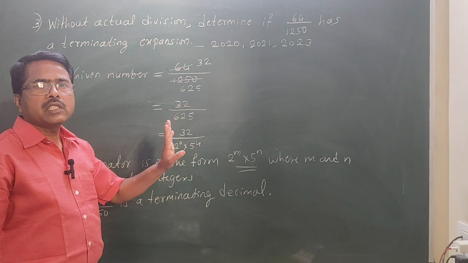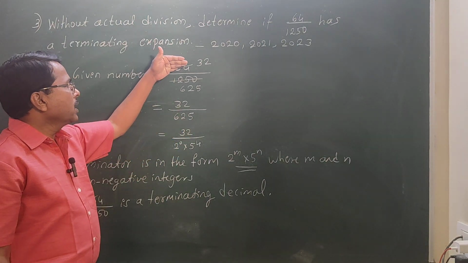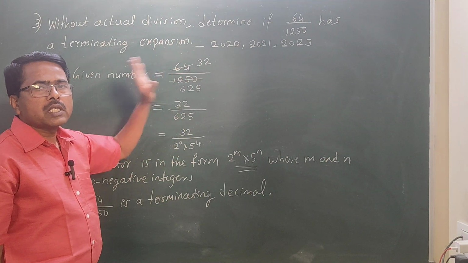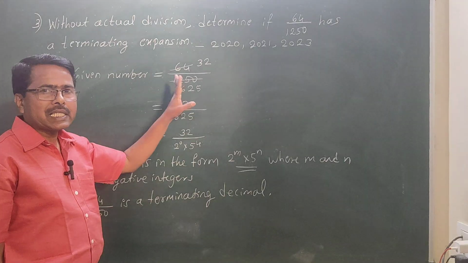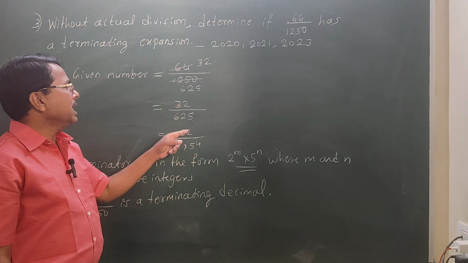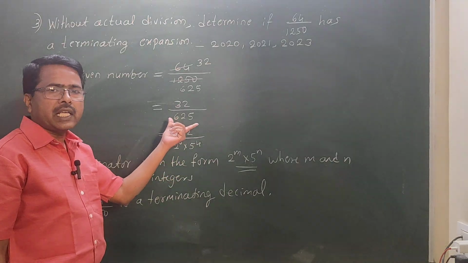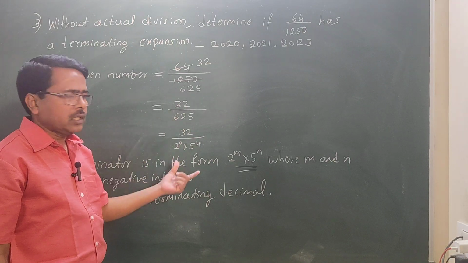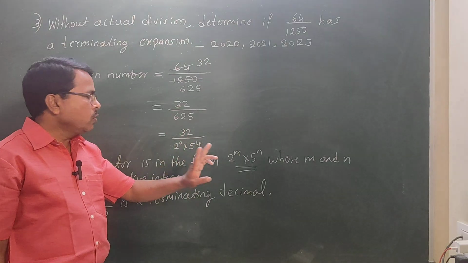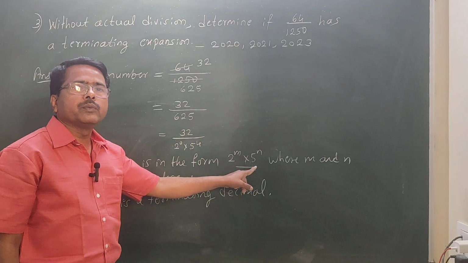First, what we should do in this kind of problem: check whether numerator and denominator have anything common. If common is there, cancel it. After cancelling, express the denominator in this form. Prime factorize and check whether there are only two factors, 2 and 5.